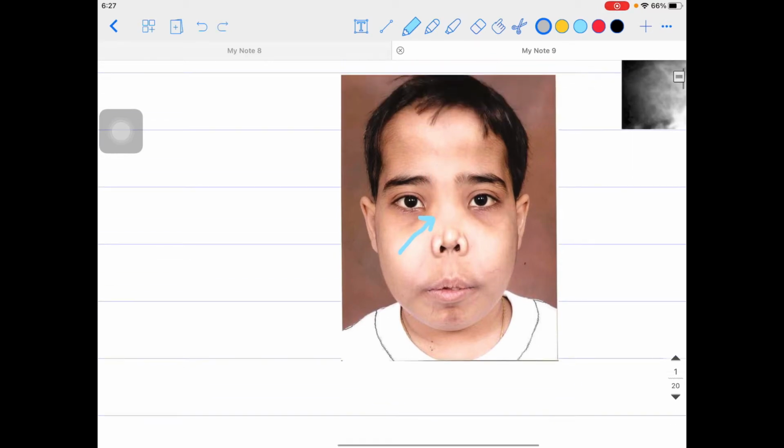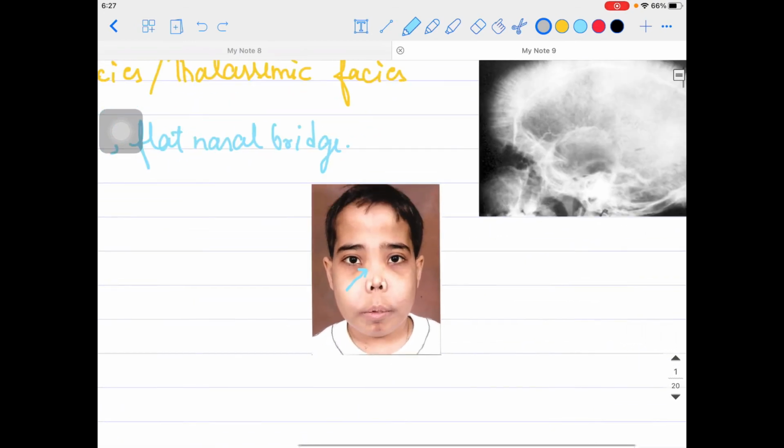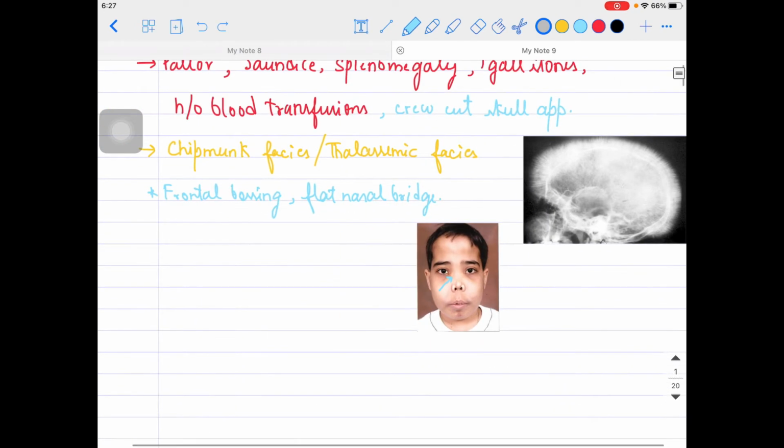And look at the forehead of this baby, look at the forehead of this child. Basically you'll be seeing frontal bossing is there. The frontal part is slightly elevated towards your side, so that is the frontal bossing. So frontal bossing and flat nasal bridge are there. This is the chipmunk faces, guys. Chipmunk faces or thalassemic faces is seen in thalassemia patients, basically thalassemia major patients.